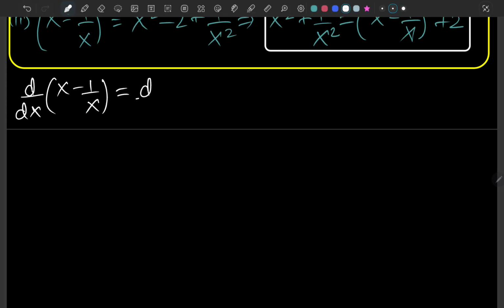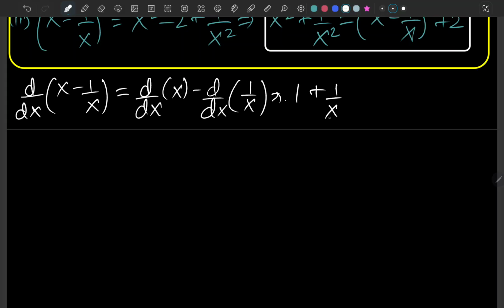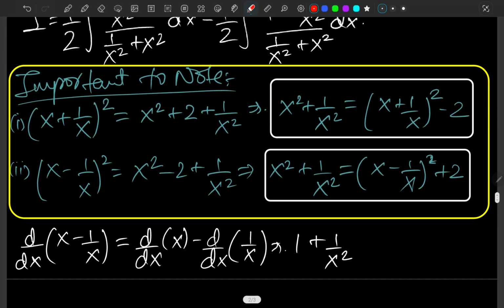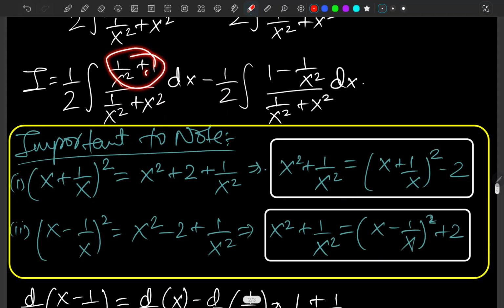So basically it's the derivative of x minus the derivative of 1 over x. So that's gonna be 1 plus 1 over x squared, because the derivative of 1 over x is negative 1 over x squared. So the negative is gonna multiply with the negative in front, and that's gonna be positive 1 over x squared. And that is what we are having here.